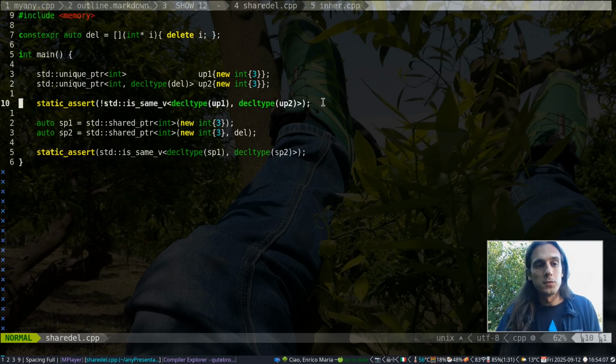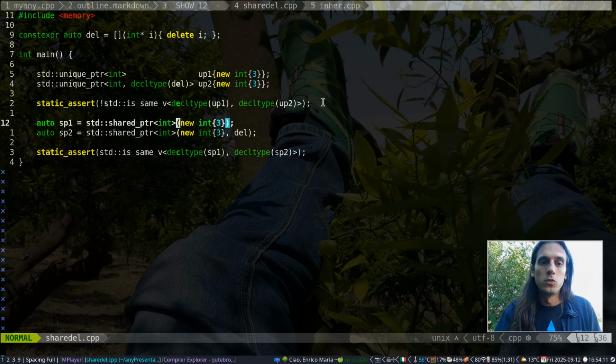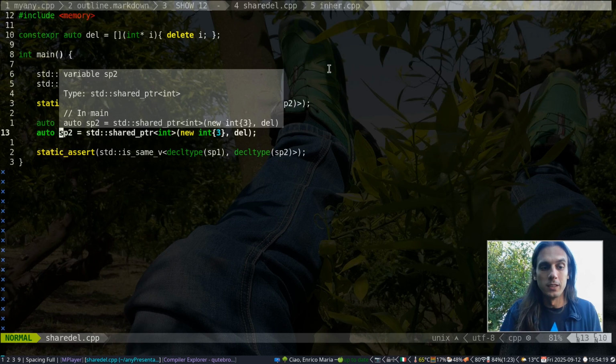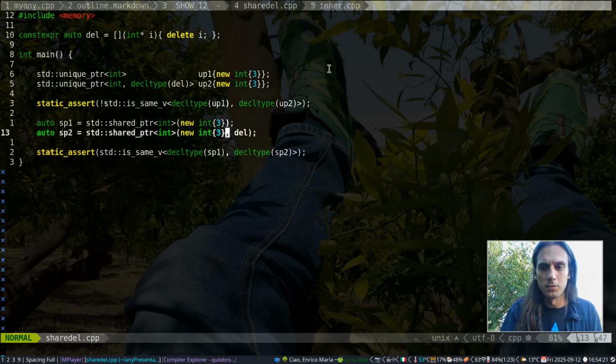But that's not the case for the shared pointer. When you want to pass the deleter to the shared pointer, you do it by passing it to the constructor, whereas the type of the shared pointer stays the same. This is a shared pointer to int, and this is a shared pointer to int as well, even if the deleter is different. Yet, when these two shared pointers go out of scope, this will call the default deleter on the int object, and this will call instead the provided deleter.